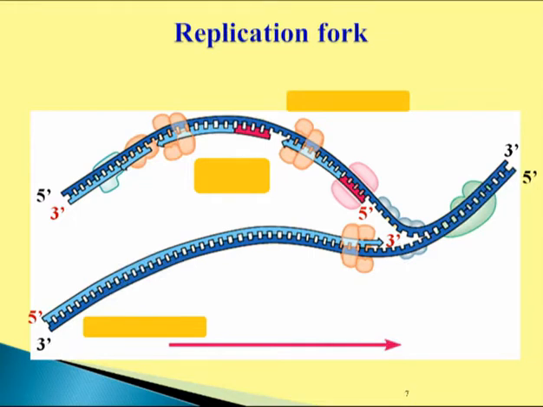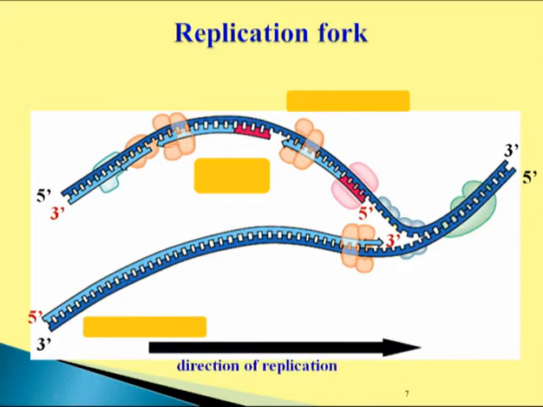Now here we can see what the replication fork constitutes. These are the duplex DNA molecules where the bases are A, T, G, C. These are the phosphodiester backbone, and here these are the sequences what we call oriC. So first topoisomerase binds and it causes a nick, and after creation of the nick, the replication fork is created.